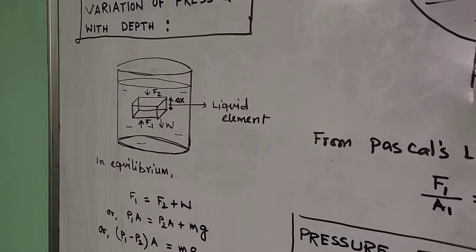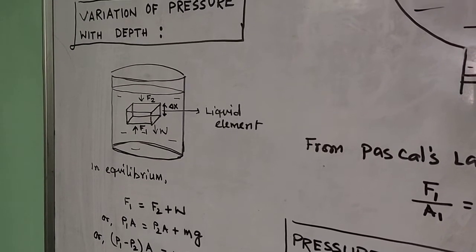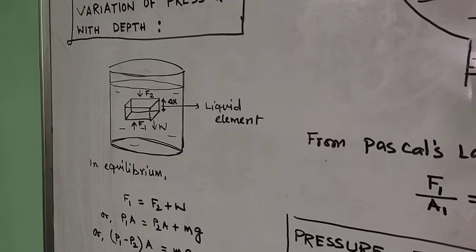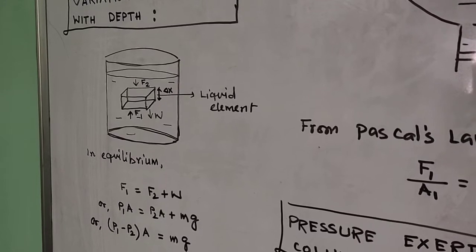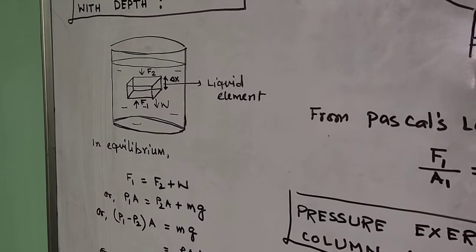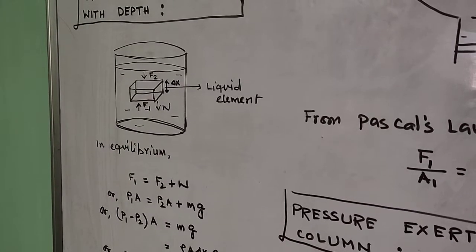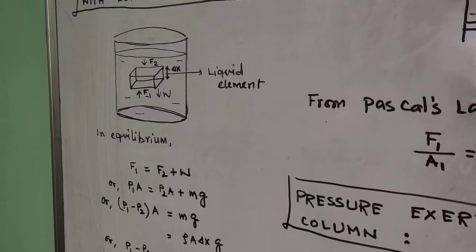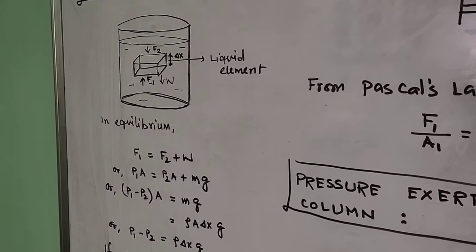Now in terms of area and pressure, if we consider the area is A at the top as well as the bottom, then P1 A equals P2 A plus mg, weight being nothing but mg. Now (P1 minus P2) times A equals mg. m is the mass of the element, so mass equals rho A delta x, rho into volume, times g.